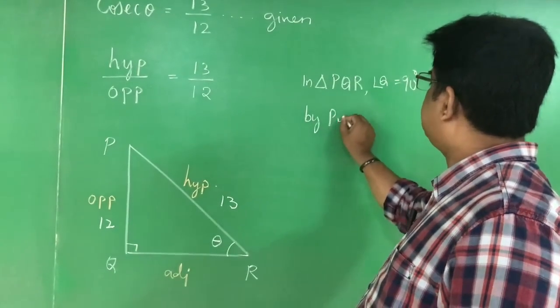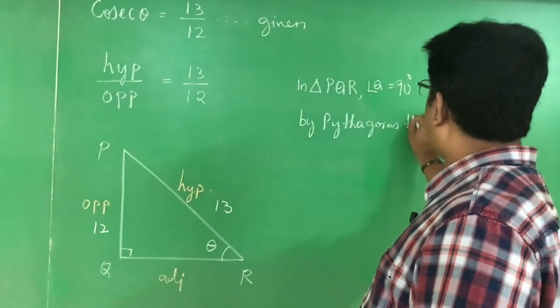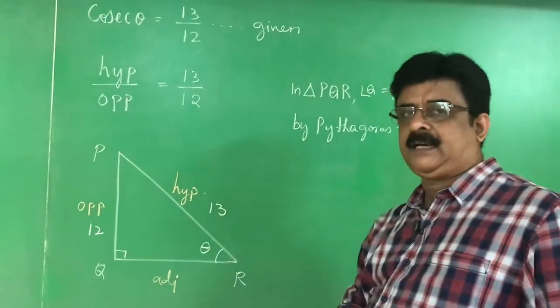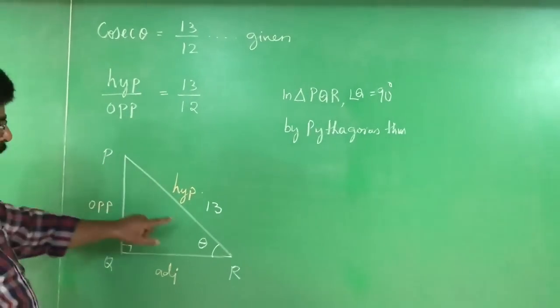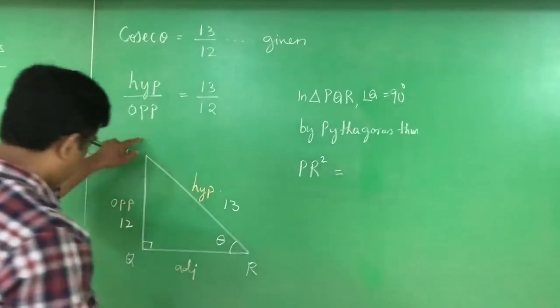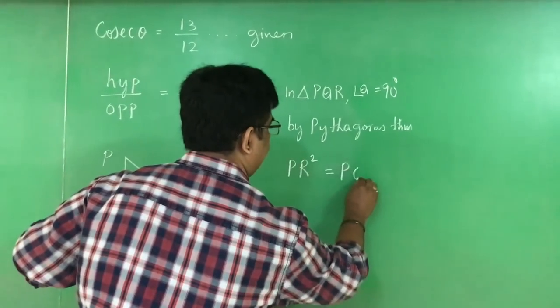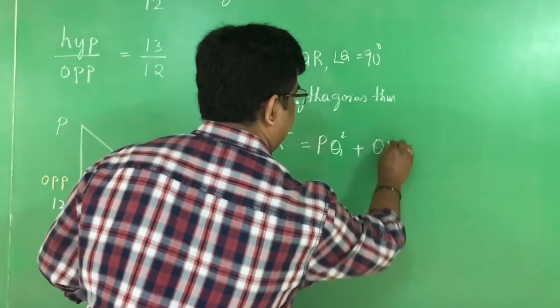In public examination papers, you have to write each and every step to get complete marks. Which is the hypotenuse? PR. PR square is equal to PQ square plus QR square.